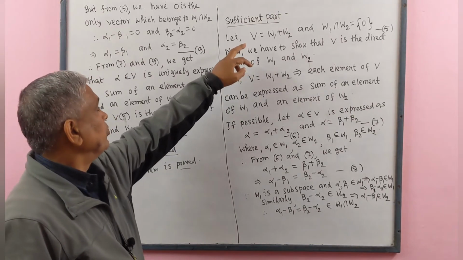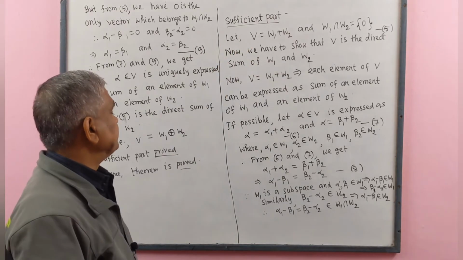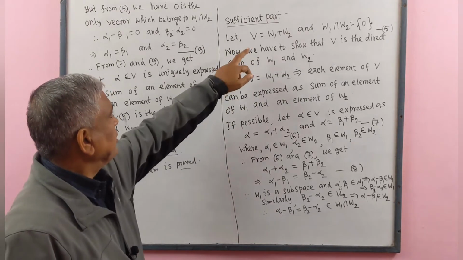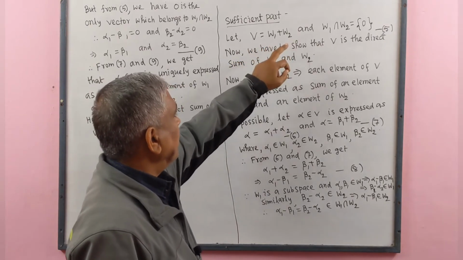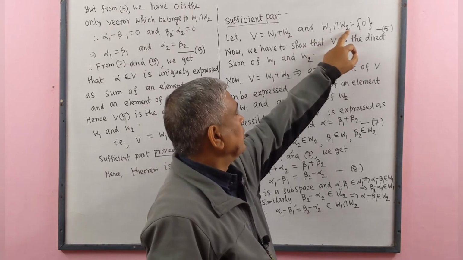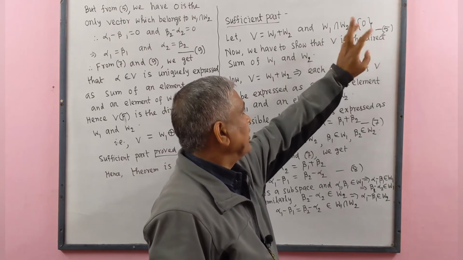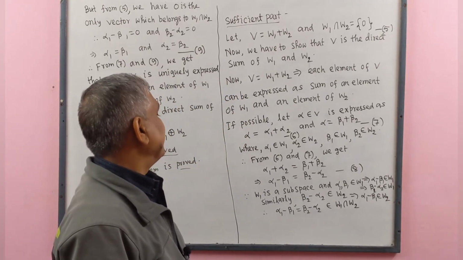Now we prove the sufficient part of the theorem. Let V equal to W1 plus W2 and W1 intersect W2 is a set containing only 0 vector. This is number 5.